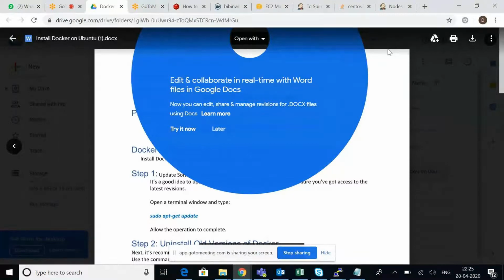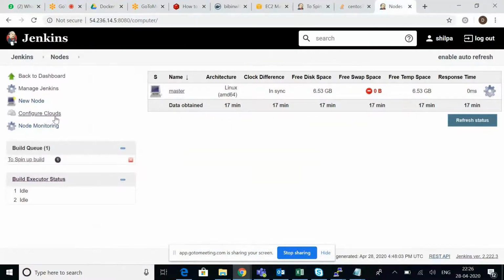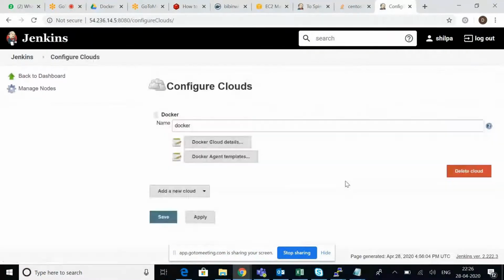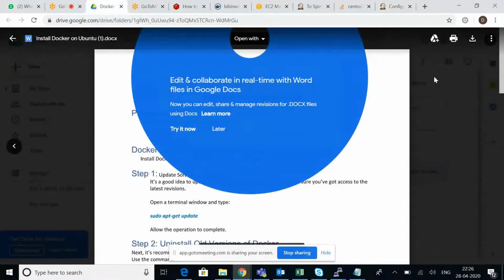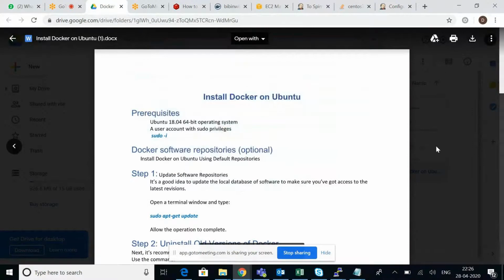Okay, I agree with you. So we'll be maintaining a constant container name somehow like this? Yes, you're right, here I'm giving the name.